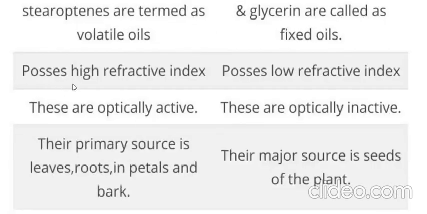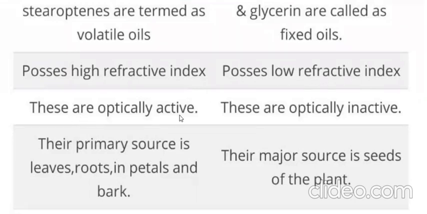The volatile oil possesses a high refractive index, right? Refractive index means when light travels from one medium to another medium, how much angle they are providing, right? So depending on their viscosity, how much concentration or density of the particular oil, accordingly a high refractive index, but fixed oil possesses a low refractive index since it will be highly viscous and more dense, right?